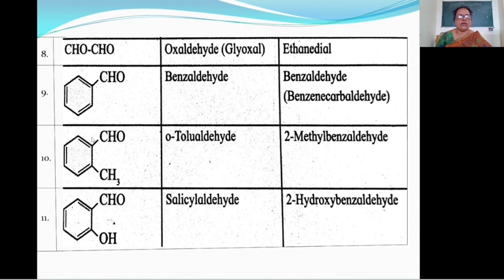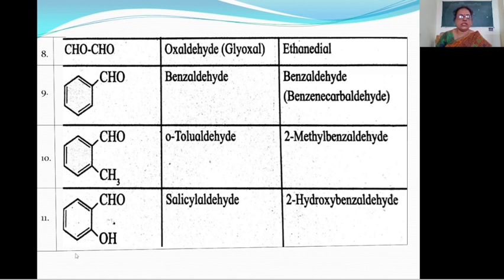Then compound number 7, here CHO group is attached to the benzene ring, means aldehyde group is attached to this benzene ring. Also CH3 group is attached to the benzene ring. Here if CH3 group is attached to the benzene ring, then this is known as a toluene. Here CHO group is attached to the ortho position of this benzene ring. Therefore this is known as orthotolualdehyde.